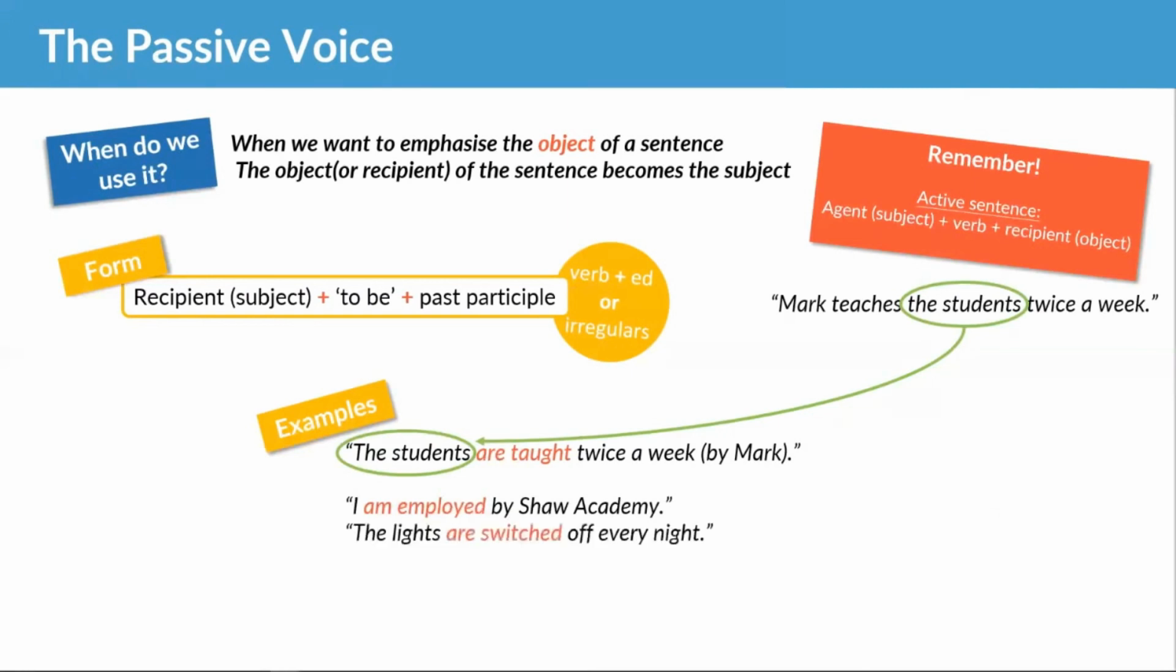The lights are switched off every night. Again, another regular verb, switched. We add ed. And here, we don't care by who. The lights are switched off every night. It doesn't matter if Mark does it. It doesn't matter if Nadia or Sama or Wala or Foz or Florine does it. All we care is that the lights are switched off every night.